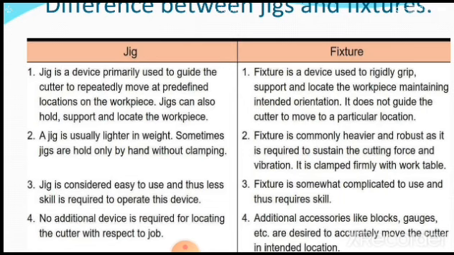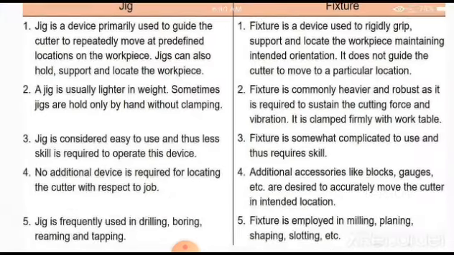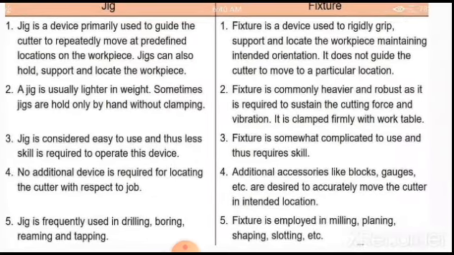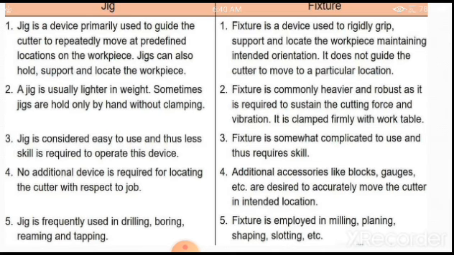It is clamped firmly with the work table. The fixtures are always clamped firmly on the work table of a machine. A jig is considered easy to use and thus less skill is required to operate this device, because it is very easy to apply, that is why a less skilled worker can do the operation. A fixture is somewhat complicated to use and thus requires skill.